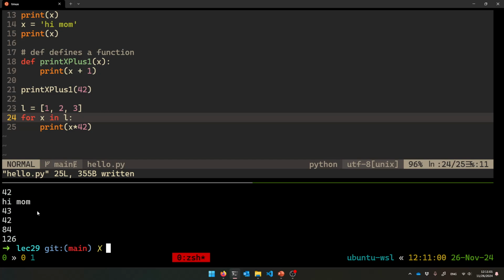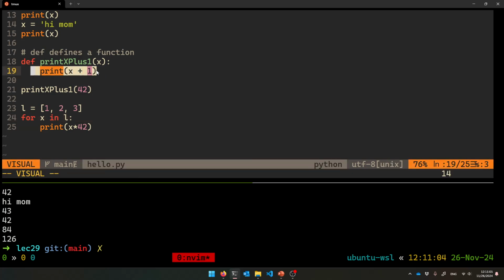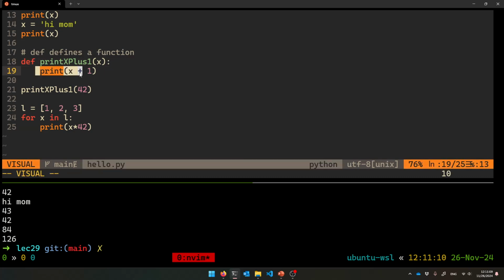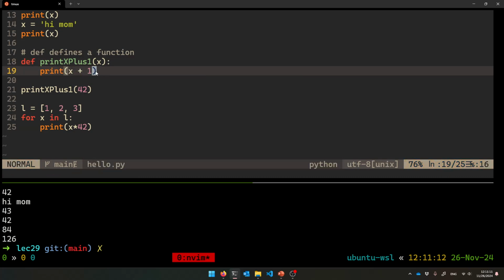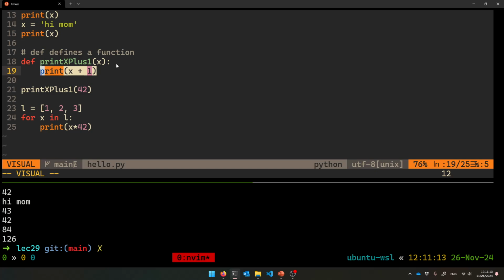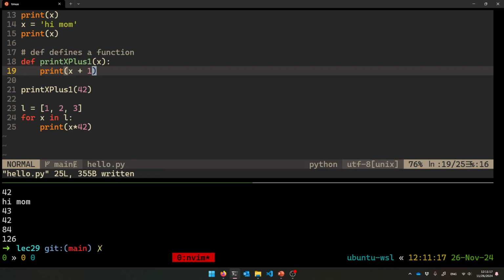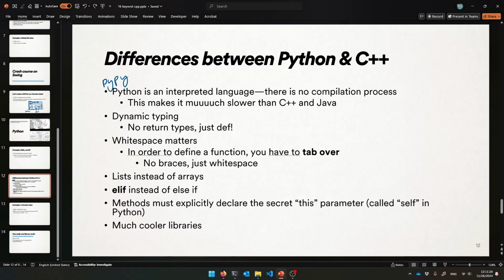What else? Notice how there's no curly braces as well. To make a function, you say colon, then you indent and give the body. It's an indented thing, so you're forced to stick to the same indentation until you're done with your body, which is really nice.